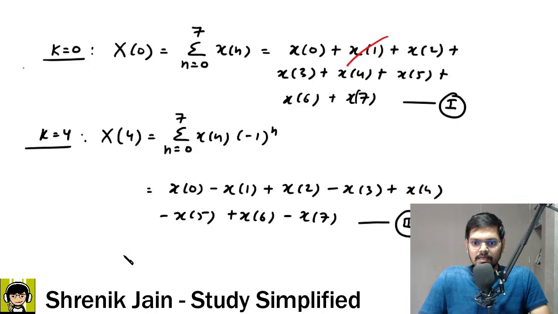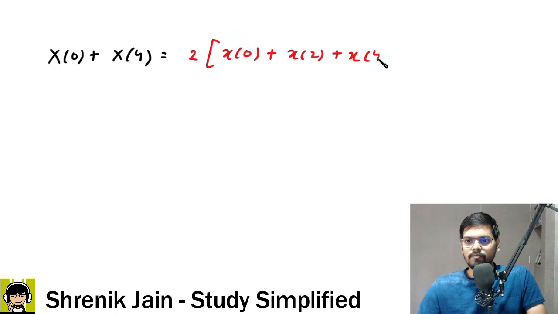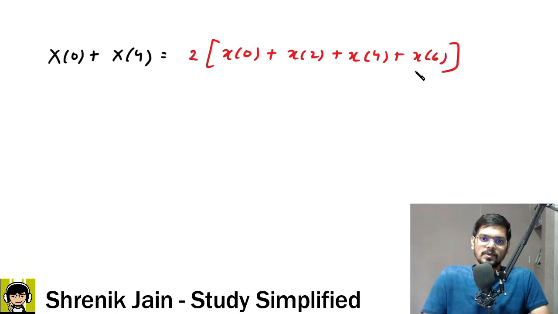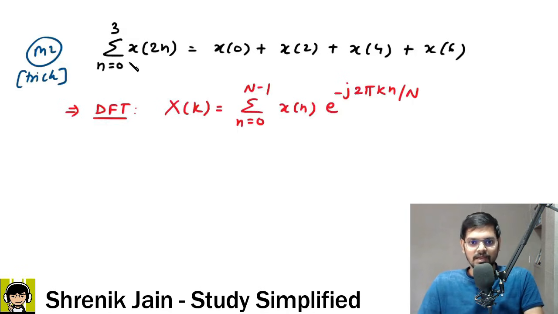If that is the case, can I say my resultant answer would be twice of all the even samples, X of 0 plus X of 2 plus X of 4 plus X of 6? If yes, don't you feel this is what I needed? Go back and check. What was my requirement? My requirement was this function, which is this sample, this sample similar.